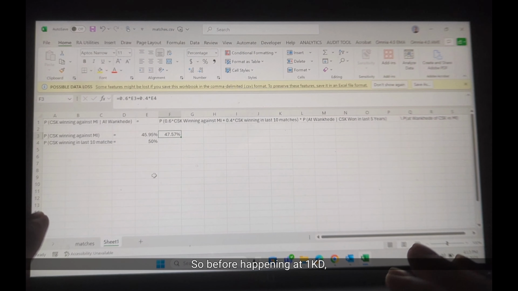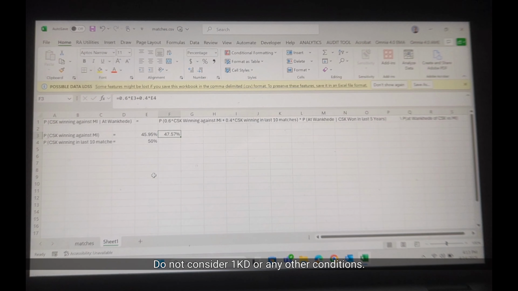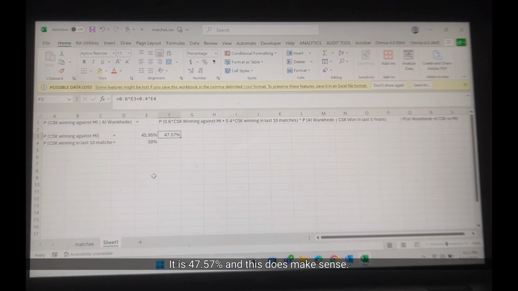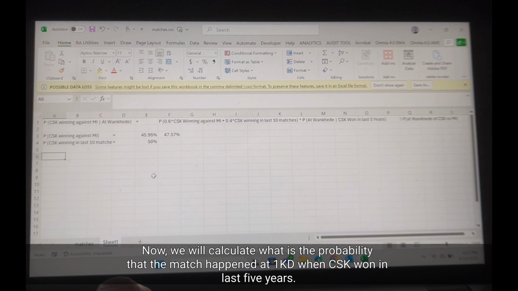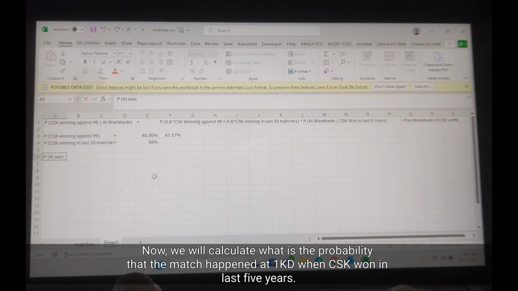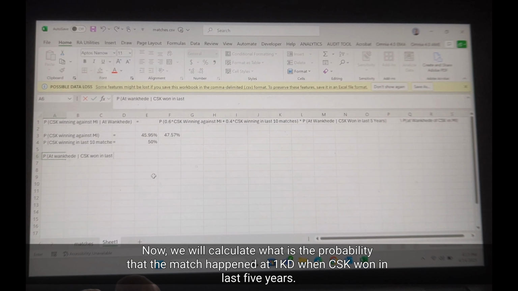So before happening at Wankhede, just CSK, what is the probability of CSK winning against Mumbai Indians? Do not consider Wankhede or any other conditions. It is 47.57%, and this does make sense. Now, we will calculate what is the probability that the match happened at Wankhede given CSK won in the last 5 years.